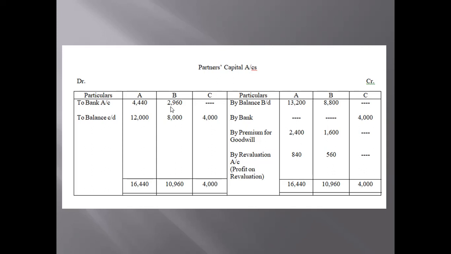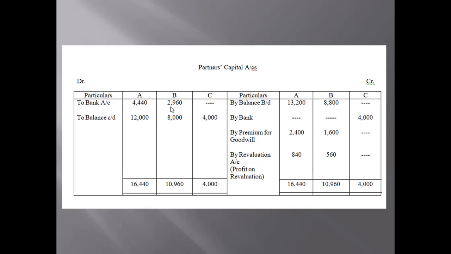It is not the normal drawings or the drawings out of capital, but a conditional drawing which the partners have to take out, because the new capital should be as per the question, that is 12,000 and 8,000. So whatever is the surplus amount, they will take it out.